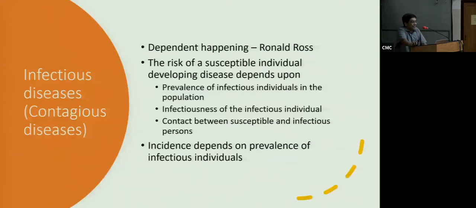So I just want to summarize what I have said in the last 12 minutes. It's probably that infectious diseases are dependent happenings. That means it depends on the prevalence of infectious people in a population. Second, the risk of a susceptible person developing infection depends upon the prevalence of infection in the population. The more infectious people, the more the probability that I will get infected.